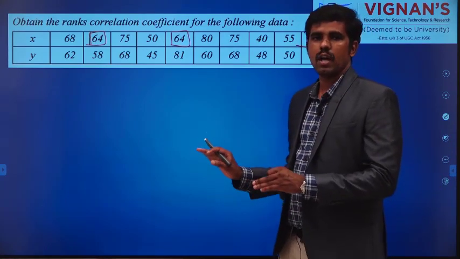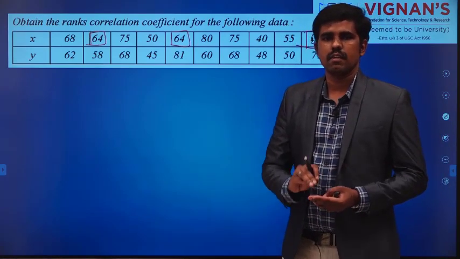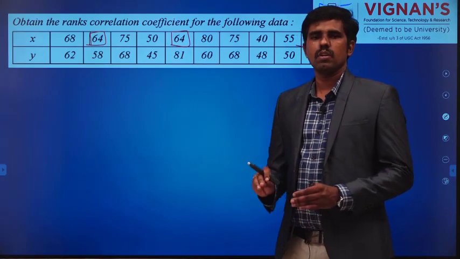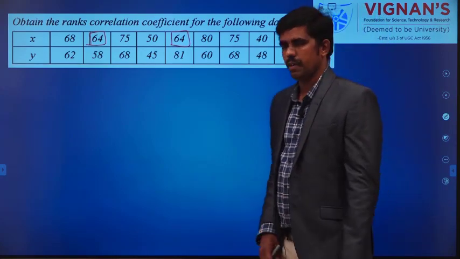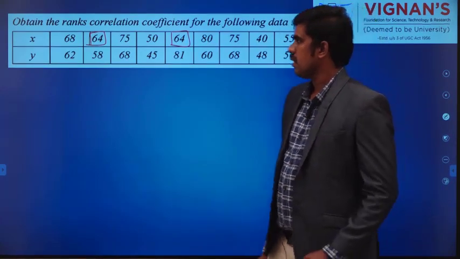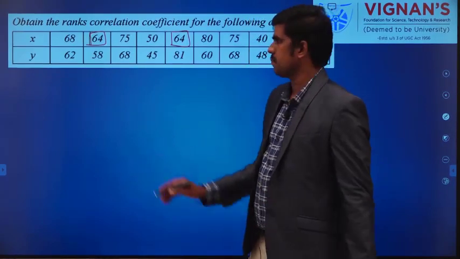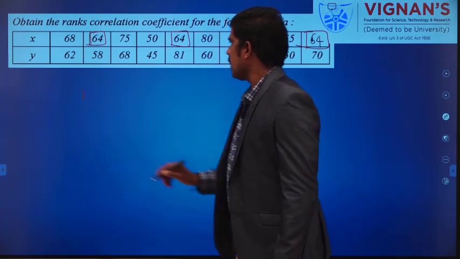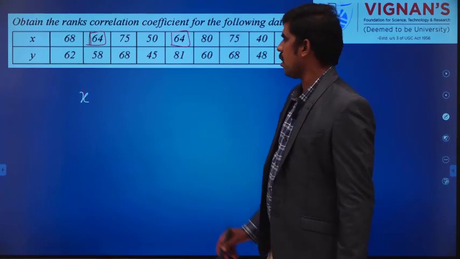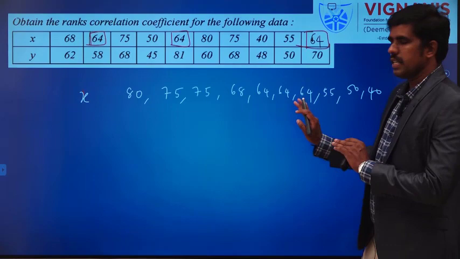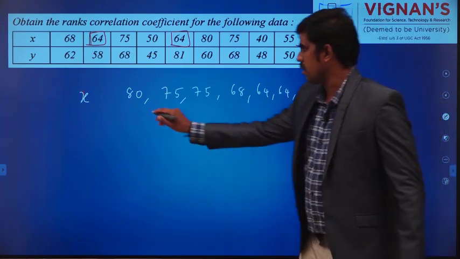Normally we will give the same rank for all the students who got 64. But in rank correlation coefficient, we should not do it that way. There is a rule to give the rank if we have the same rank. So my values are the x values. You first write them in descending order. I have written them, and I am going to assign the rank.